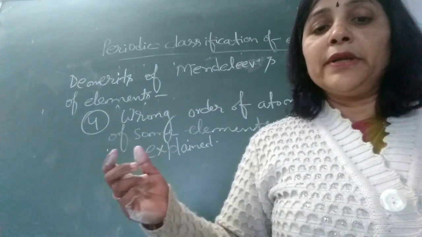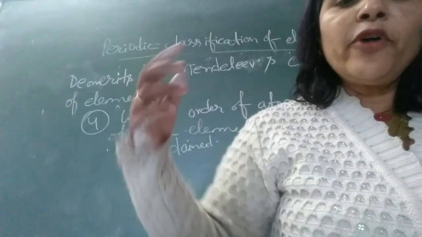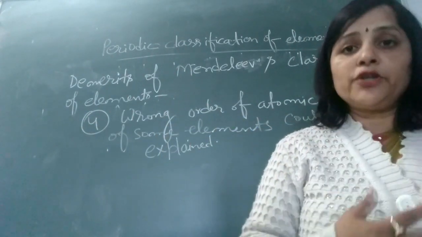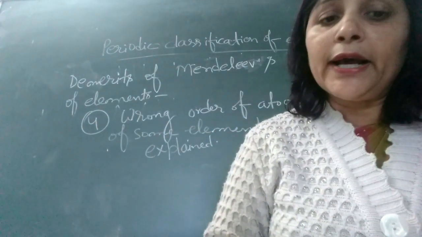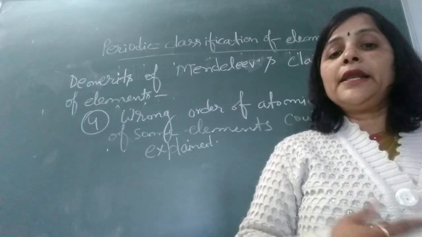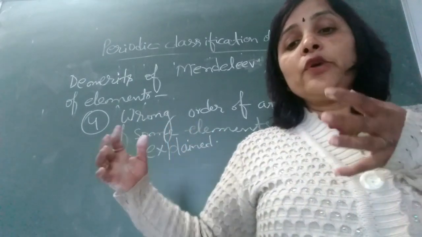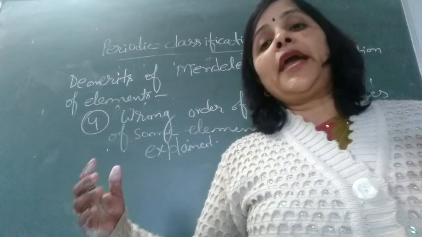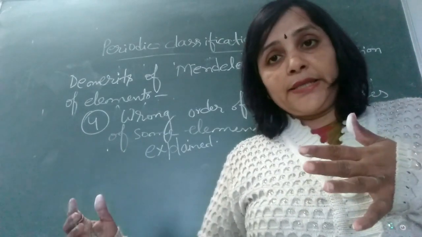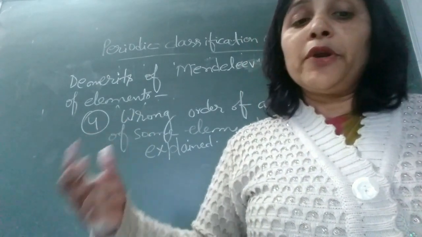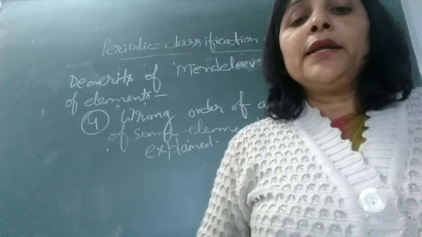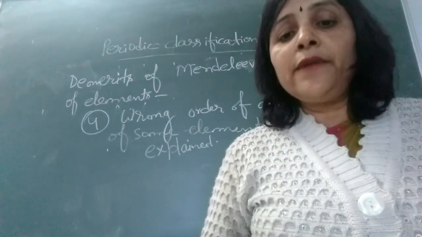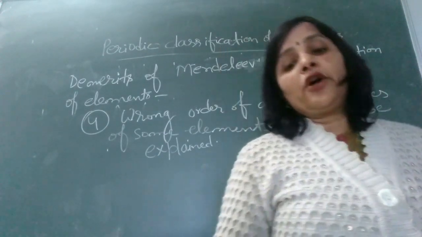For example, cobalt, having the higher atomic mass of 58.9, comes first, and nickel, with a slightly lower atomic mass of 58.7, comes later. Mendeleev's periodic table could not explain this abnormal situation of wrong order of atomic masses.